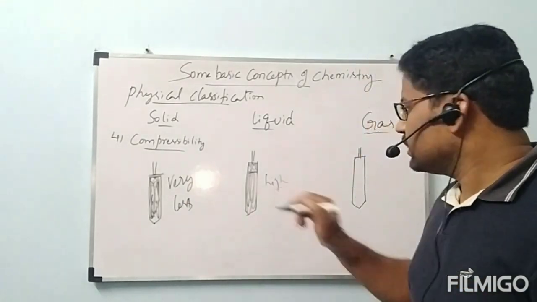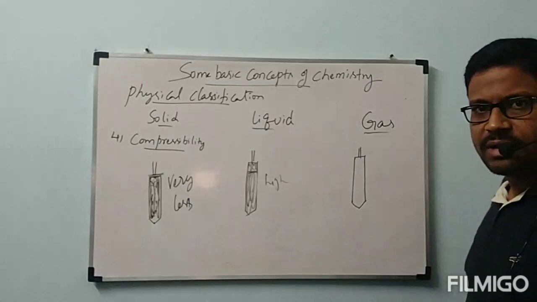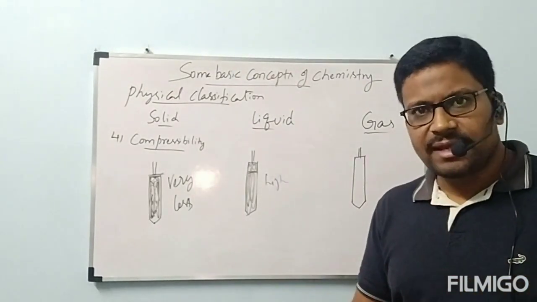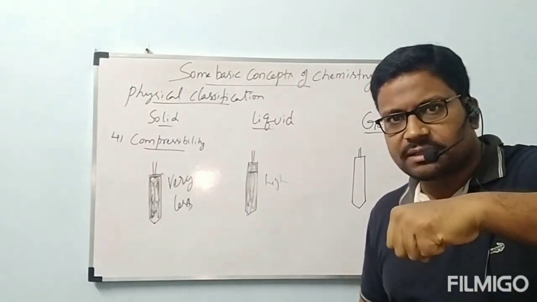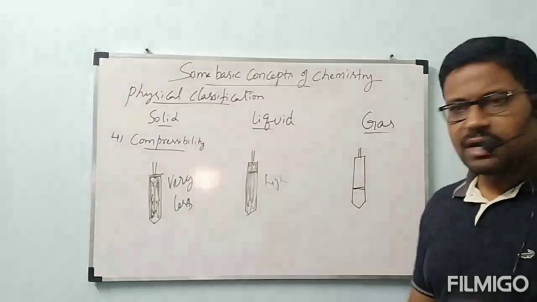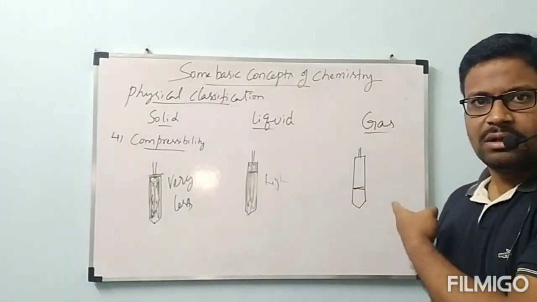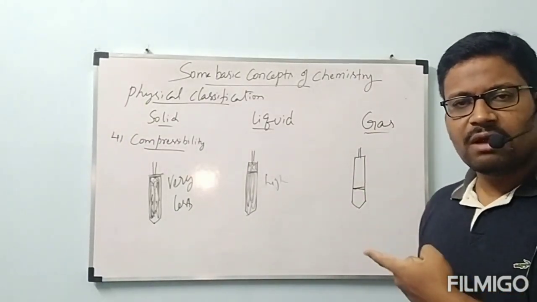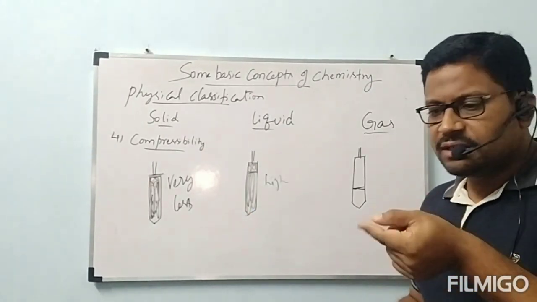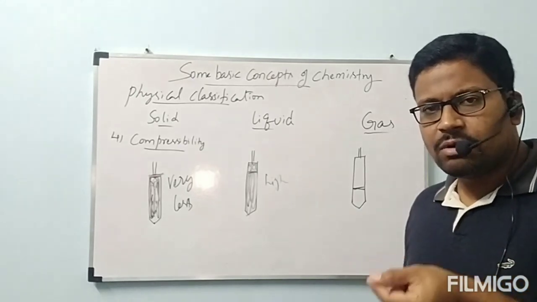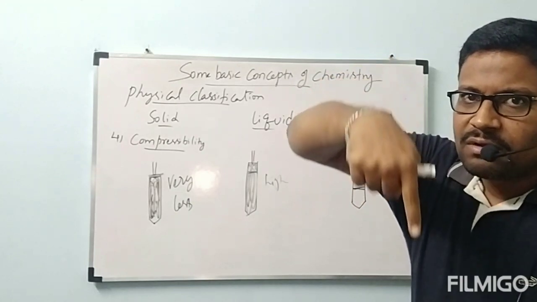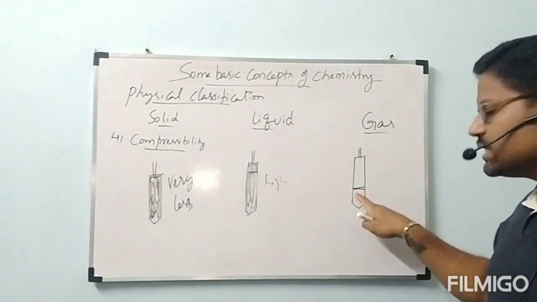Coming to liquids, a little bit the piston will go inside, meaning a little bit they can be compressed. That is high. Now coming to gas, take one empty syringe. Empty is nothing but it is filled with air. Now apply the piston. Definitely the piston will go up to this much extent. If you want, try this one with gas. No problem. In your home, if you have any syringe, remove that needle. Be careful about that one. Close that one with one finger or any gum. Once try that one. If you apply the piston, definitely it will go very far, up to this much extent.